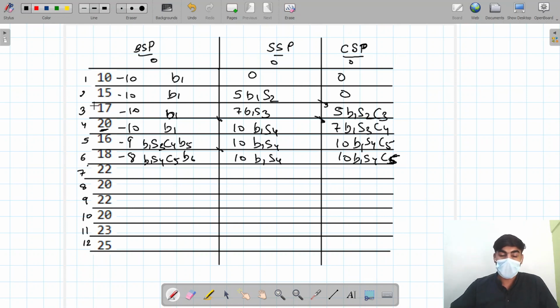Okay, I hope you are understanding what I am doing here. I am repeating it again. What I am doing here is calculating the buying state profit, the selling state profit, and the cool down after one transaction is completed. For the cool down state profit, I am checking which one is maximum. If today's cool down is maximum, then I take it as it is. Otherwise, I replace it with the previous cool down, which is coming from the past transactions.